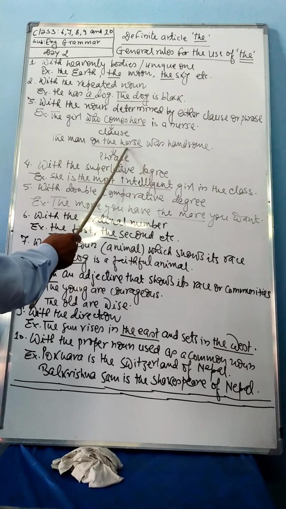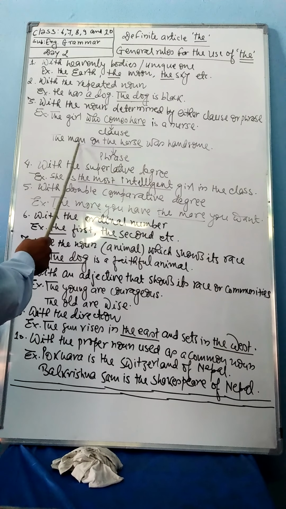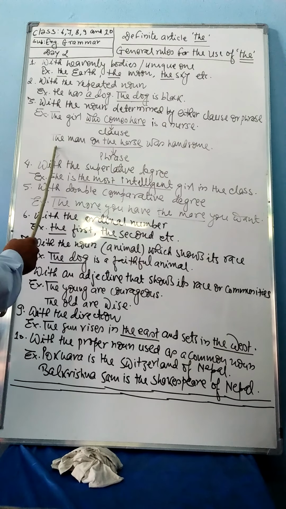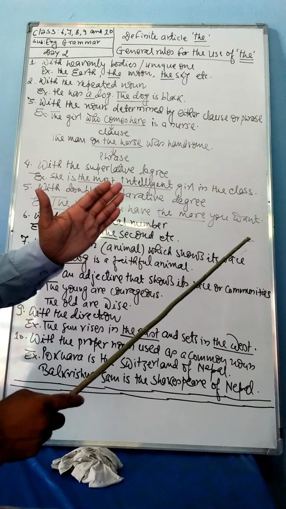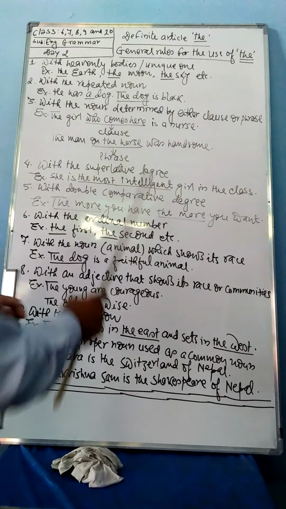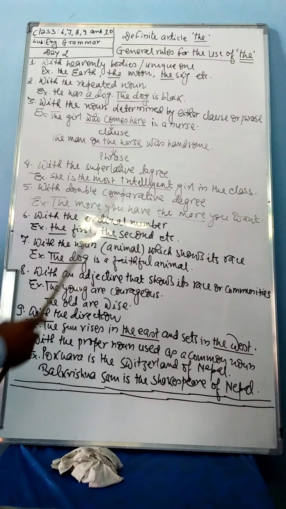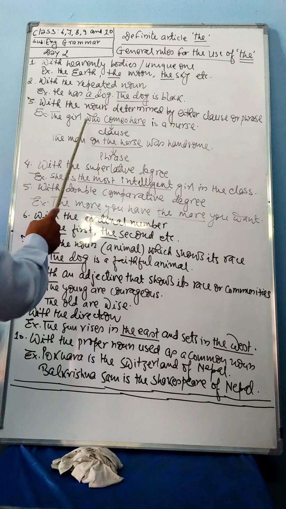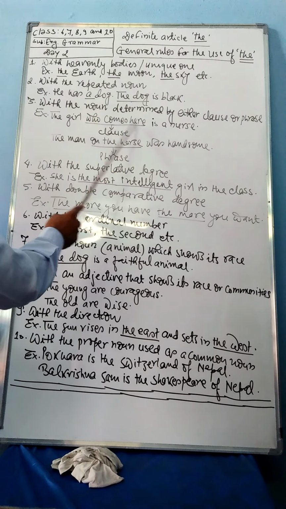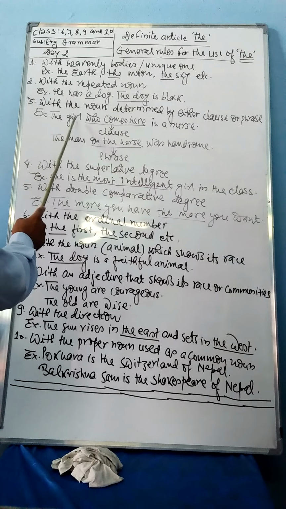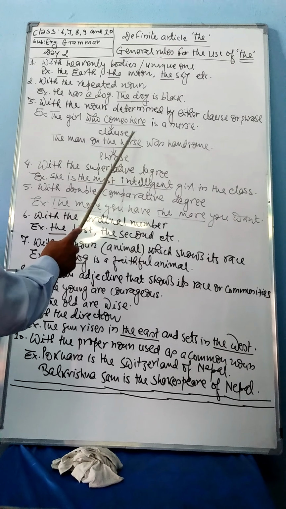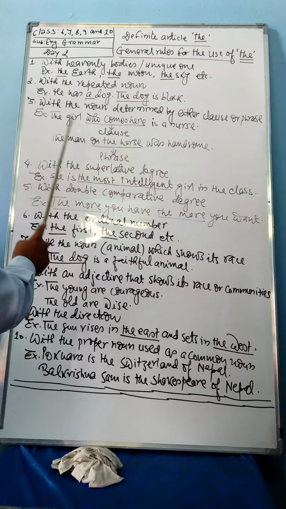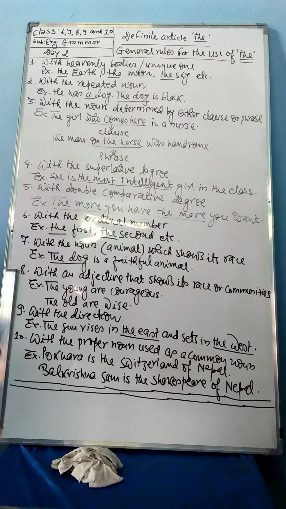This phrase provides certainty to the noun man, and therefore with the noun man, the has been used. No one, but only that man who is on the horse was handsome, and therefore here who comes here provides certainty to the girl, and therefore the has been used with the girl. On the horse provides certainty to the man, therefore the has been used with the man.